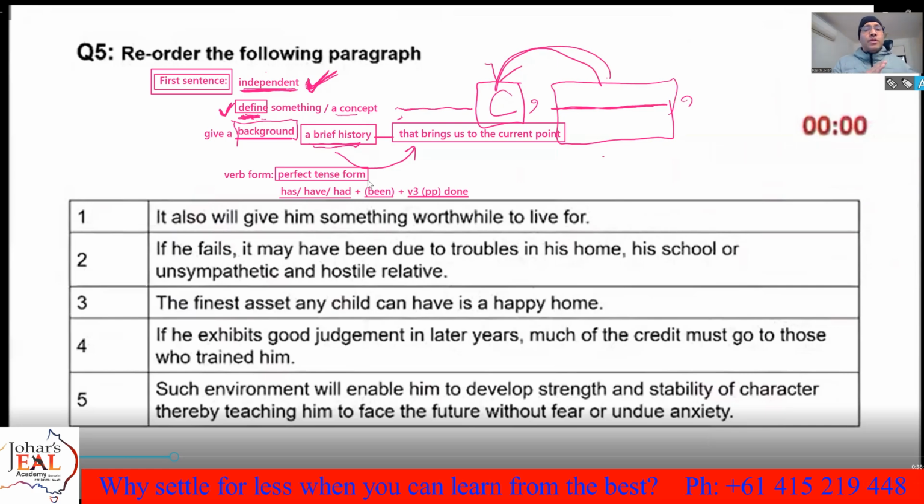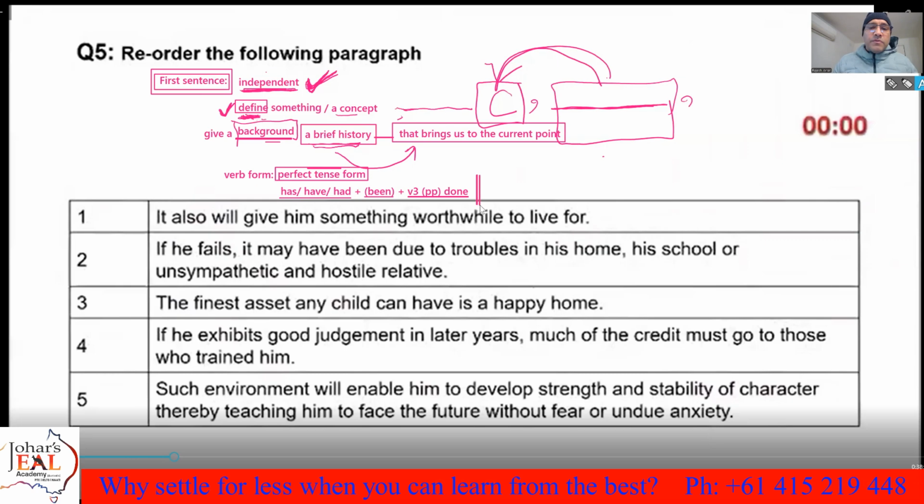For example, he has been doing, he has done it. It means he has been doing it over some time. You can say, I have studied this for years. It means somebody has studied it and is still studying. So it talks about something over a little bit of time up to the current point in time. That's why I told you, to give a background, the very effective verb form that gives you background or brief history is the perfect tense, present or past perfect tense. Sometimes it can be future as well. This is very, very important.